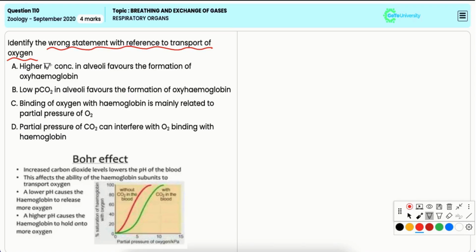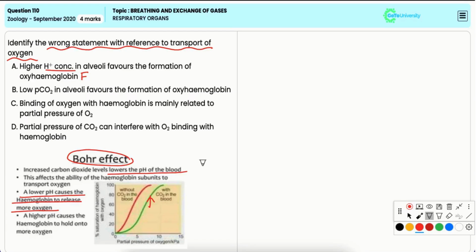Now, this is a wrong statement because a higher H plus concentration, which indicates a lower pH, that is the acidic pH, does not favor the formation of oxyhemoglobin. Rather, it promotes the release of oxygen from hemoglobin, a phenomenon which is known as the Bohr effect. Hence, it is the correct option.